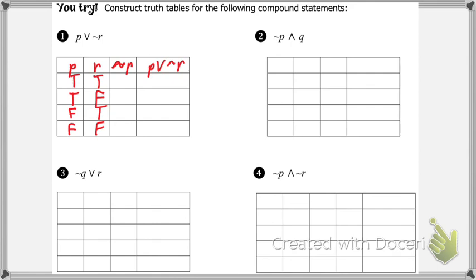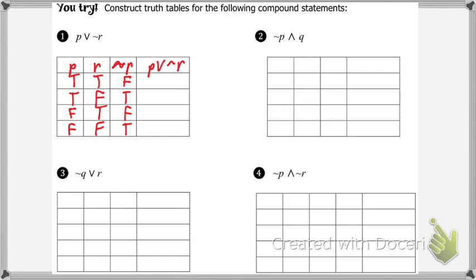Now, as we get into not R, we can use one of our previous columns to help us. Which column can we use to help us? R. So this one we're just going to put the opposite of whatever's there because it's not R. So if R is true, what is not R? Then what would be the next one? Then, and then? Very good. So it just does the opposite of whatever R is.